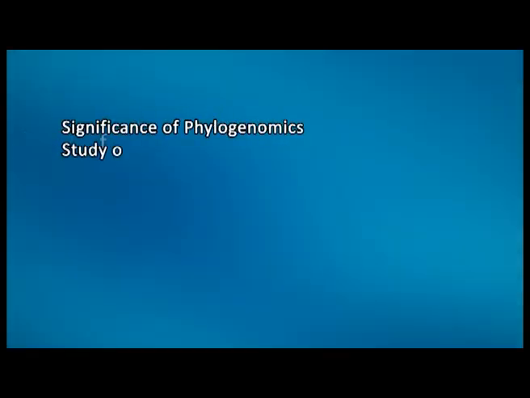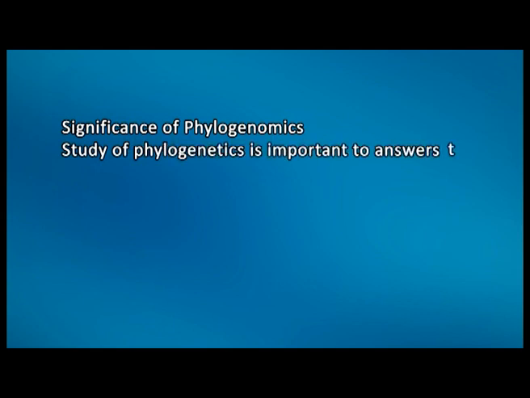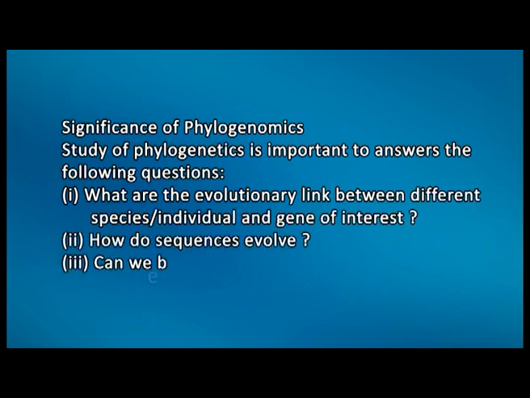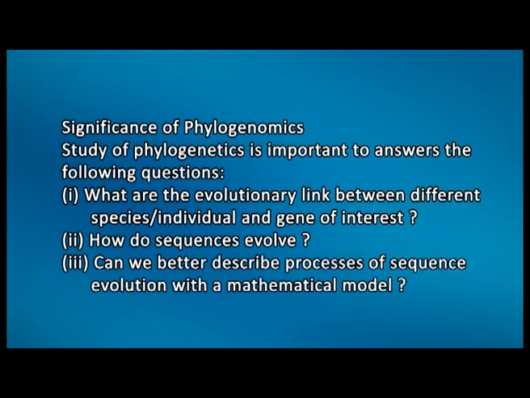Now let us move to the topic, significance of phylogenomics. The study of phylogenomics is important to answer the following questions: what are the evolutionary links between different species, individuals and genes of interest? How do sequences evolve? And can we better describe the process of sequence evolution with the help of mathematical models?